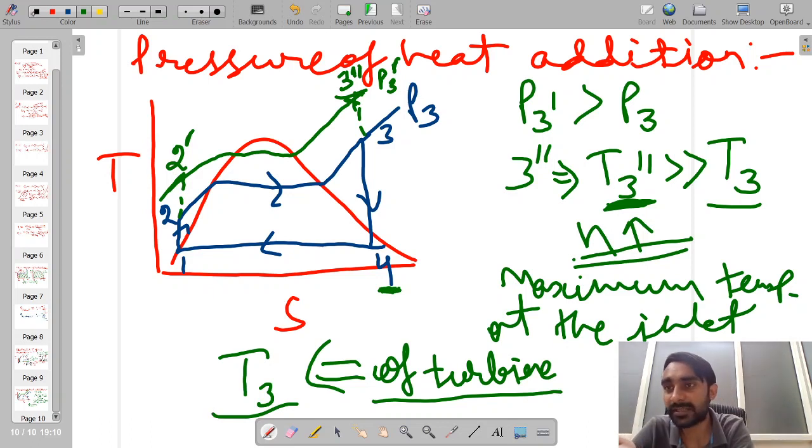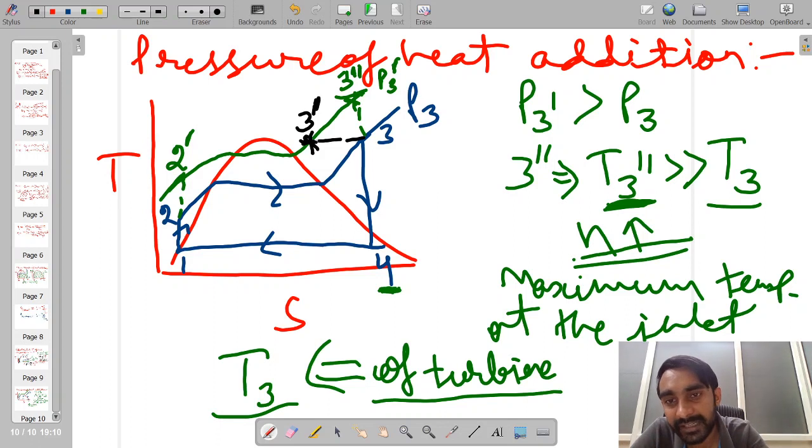So if T3 is coming from metallurgical limits, we cannot go beyond a temperature more than T3. So what we have to do, when we are adding the heat at high pressure, instead of going to point number 3 dash, if we have to limit our maximum temperature to T3 only, we have to start the expansion process from point number 3 dash.